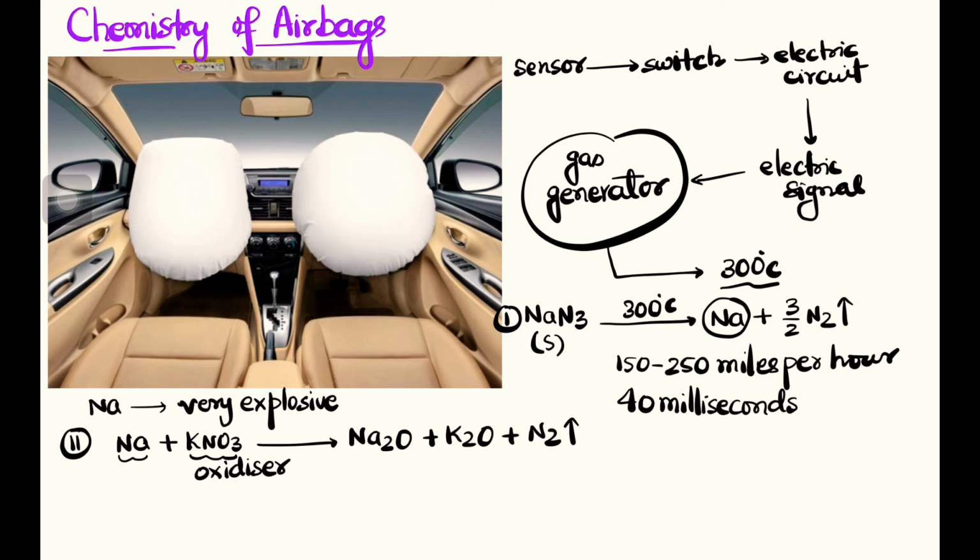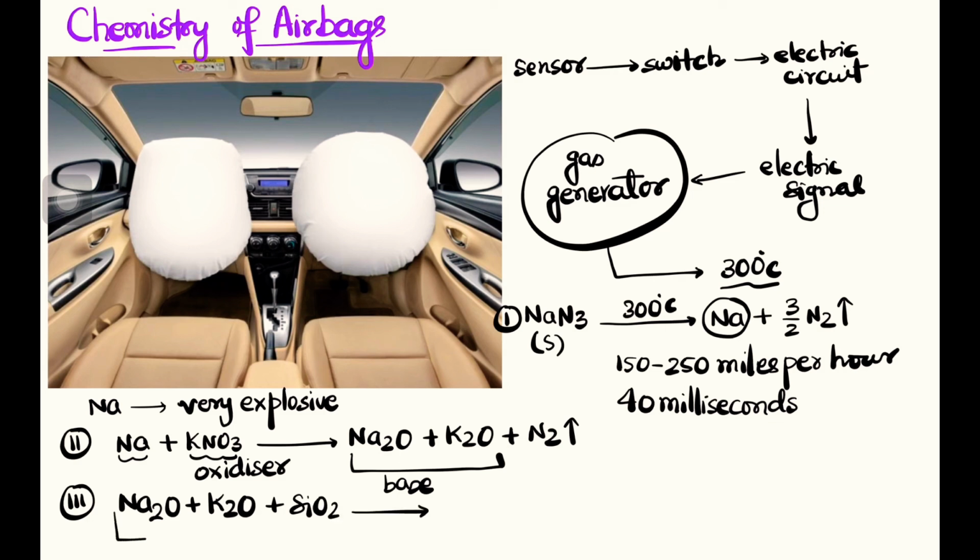This is the second reaction. Now these two products are very reactive and harmful. These are very powerful bases also. So we need to convert these to a very stable form, and we use silica for that. We use SiO2, that is sand. SiO2 is acidic in nature and these products are basic in nature, so there will be an acid-base reaction and they will convert into stable silicates,